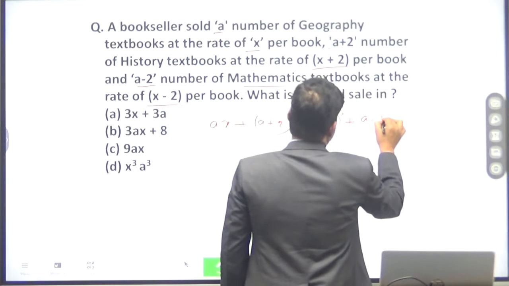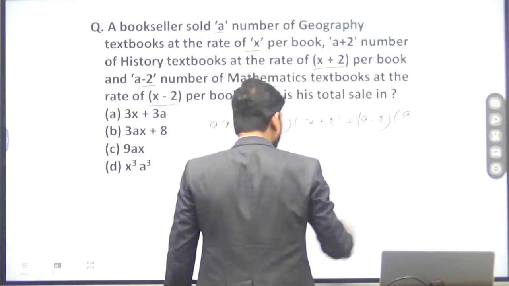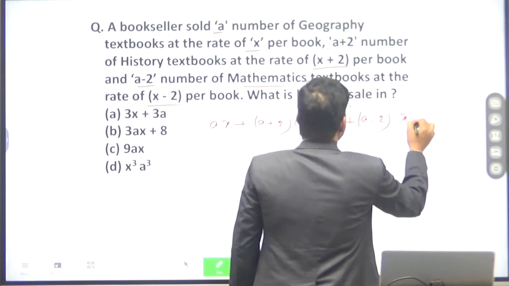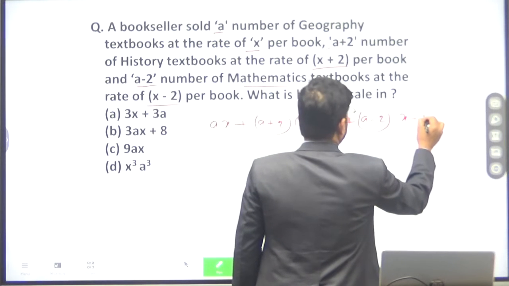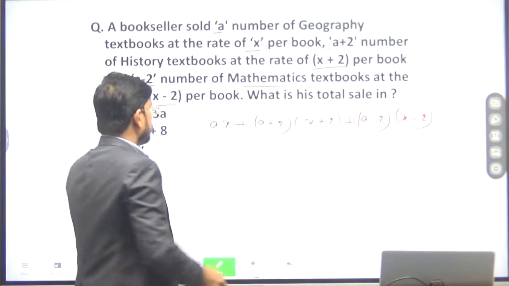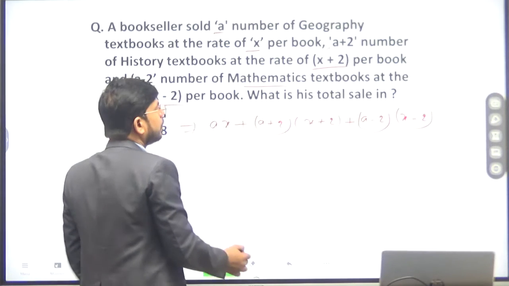So A minus 2 into X minus 2. So this will be the total sale.